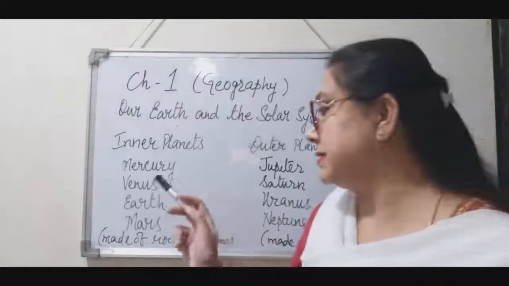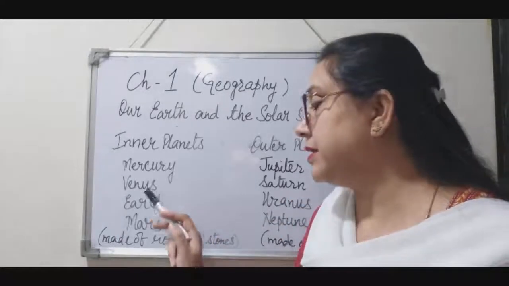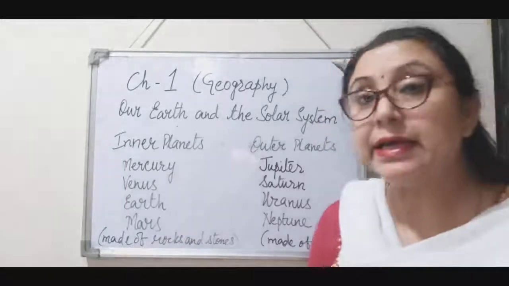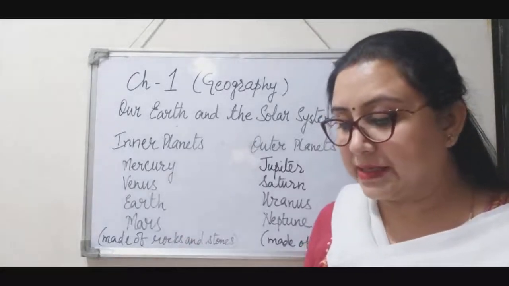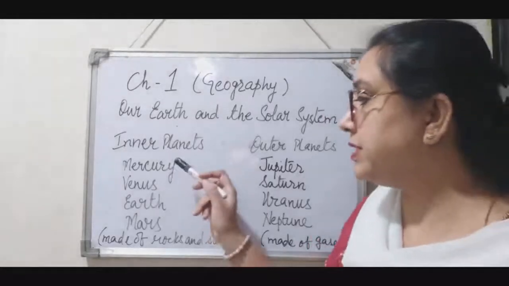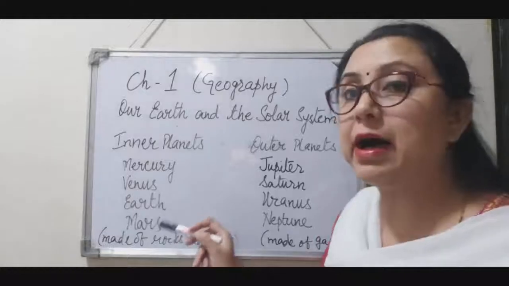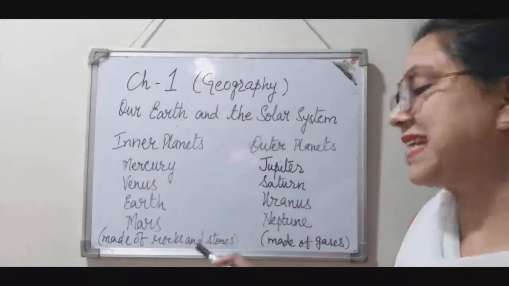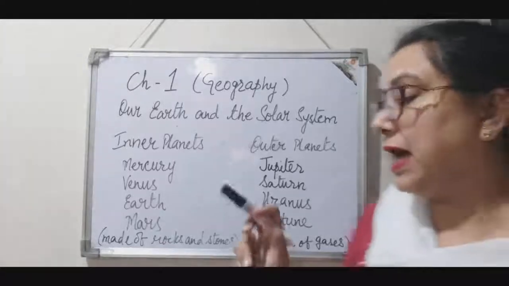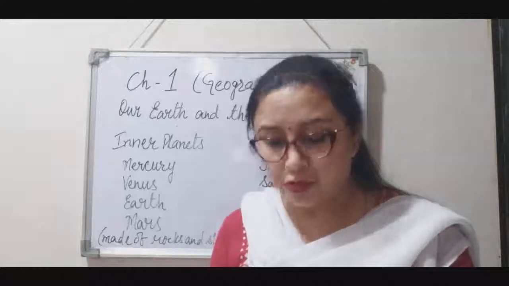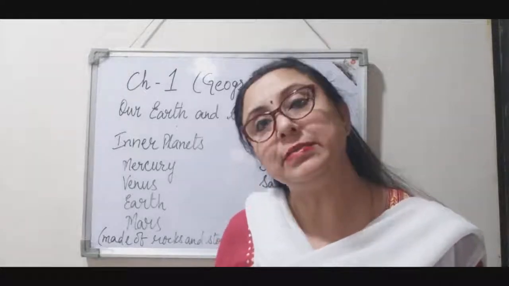The planets Mercury, Venus, Earth, Mars, these are the inner planets, right? I repeat, the planets Mercury, Venus, Earth and Mars are the inner planets and they are made up of rocks and stones, right? And that is the reason these inner planets are also called terrestrial planets.